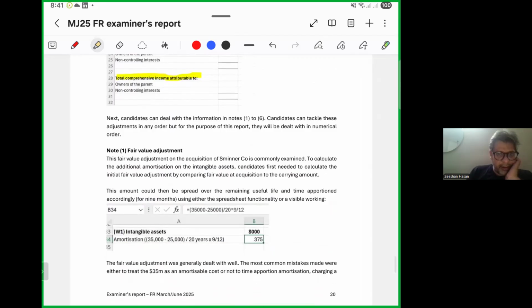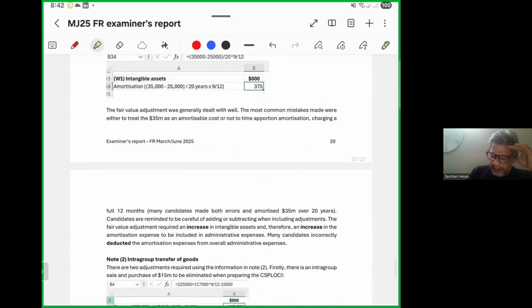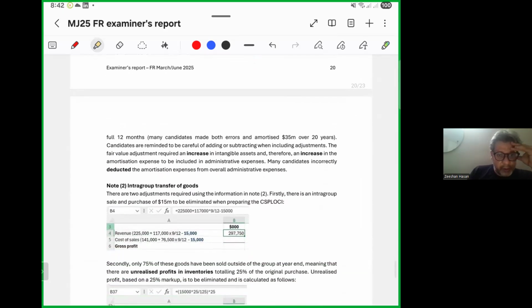Next, candidates can deal with the information in notes 1 to 6. Candidates can tackle these adjustments in any order, but for the purpose of this report they will be dealt with in numerical order, as you can see here. See how you should have done it. The goodwill was for the full 12 months, but many candidates made errors and amortized it by 20 years.